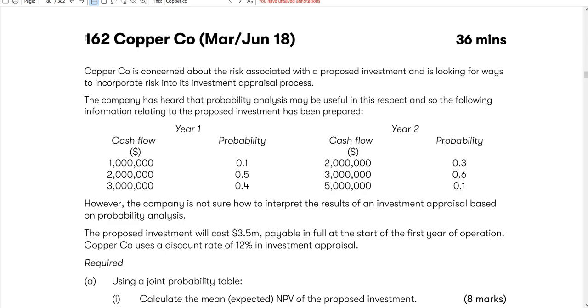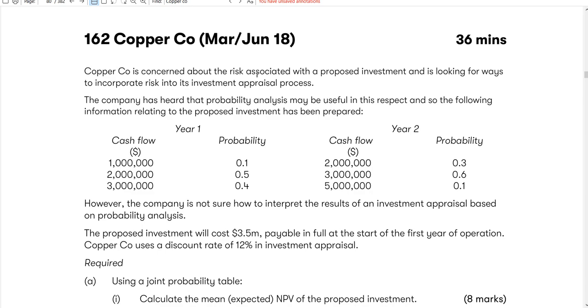Okay, let's do this Copper Company investment appraisal for June 2018. This is a very important question because this is probability analysis. It's a very tricky question because this is not the type of question you typically get examined in the exam. So you have to be prepared for this type of question. So let's do this.